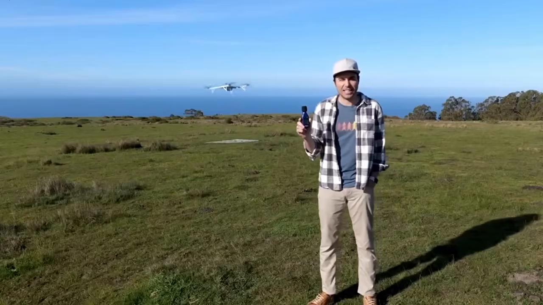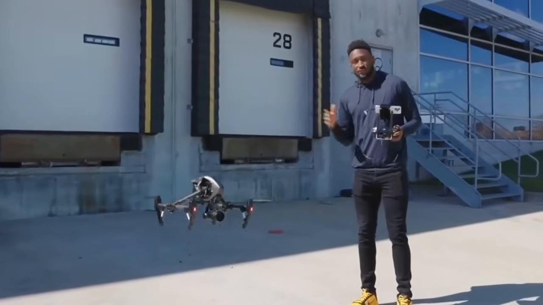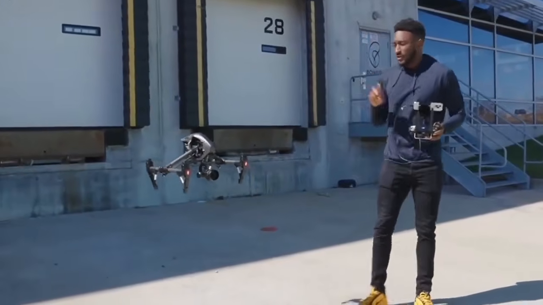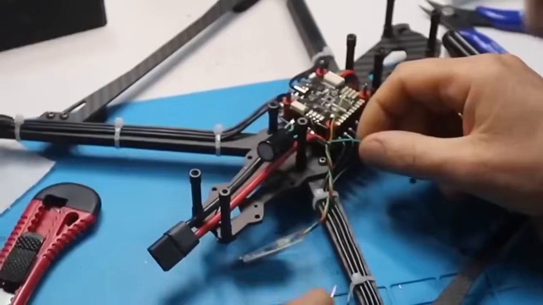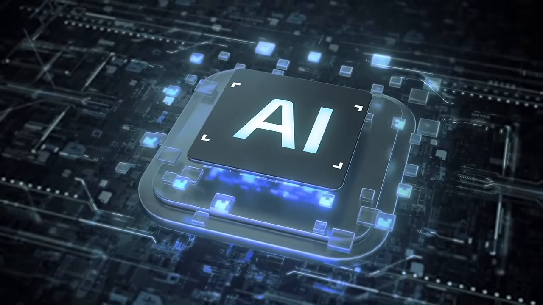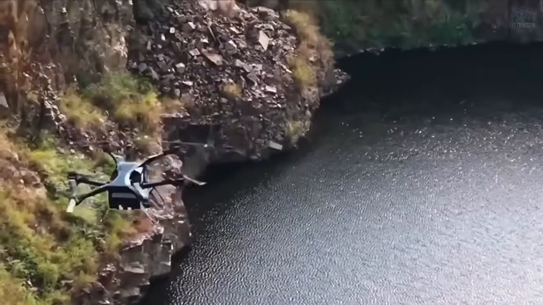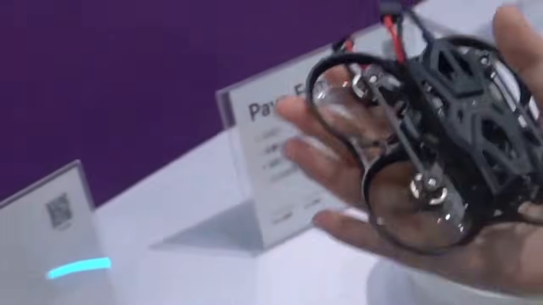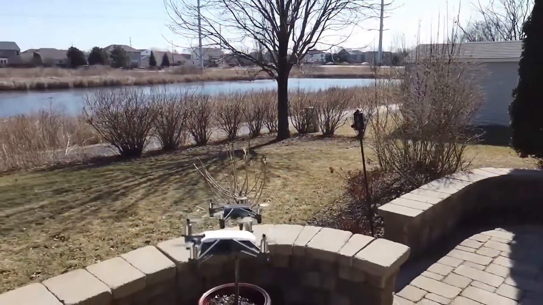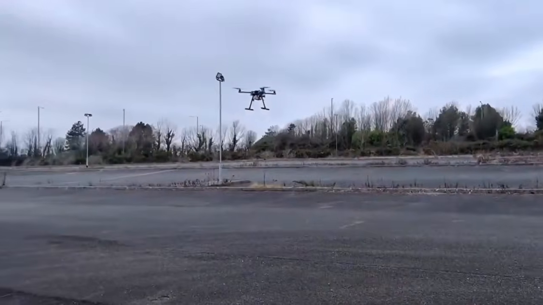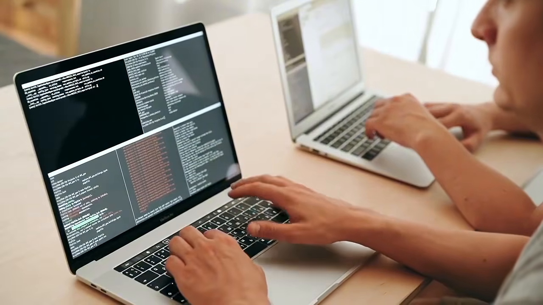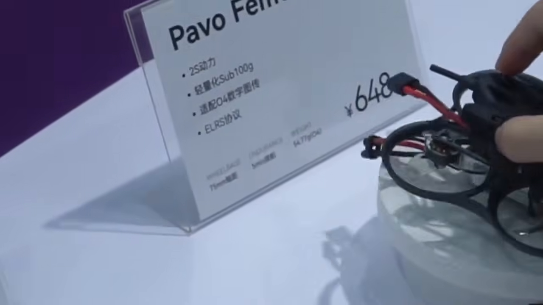YouTubers like Mark Rober and MKBHD have gathered tens of millions of views showcasing how these machines work. Universities are launching drone programs and companies are hiring drone developers. After the AI revolution in software, the next revolution is AI in the physical world. Drones and robotics. Machines that don't just calculate, they move, see, and act. And the people who would lead this revolution are not just pilots. They are programmers. But learning with real hardware is expensive.